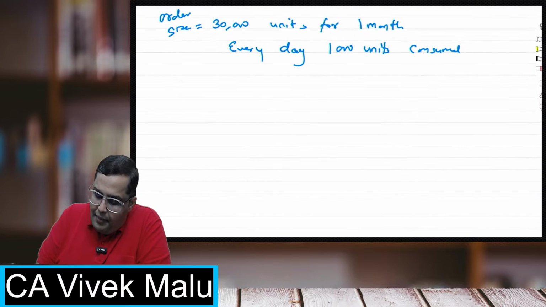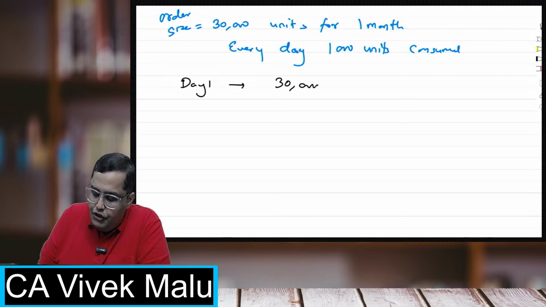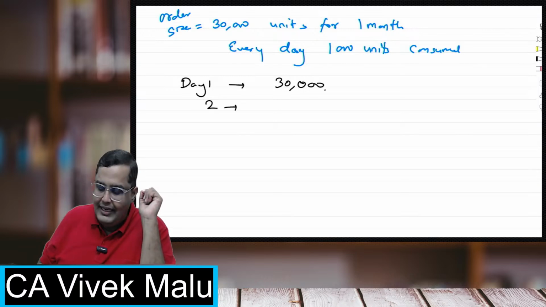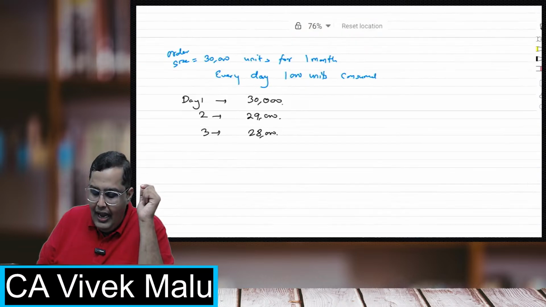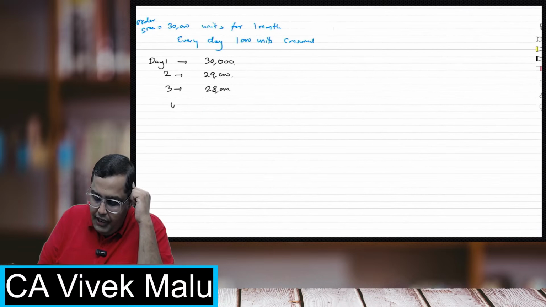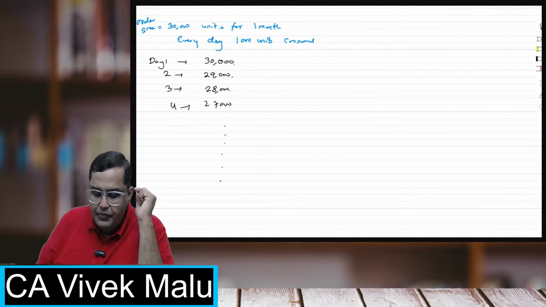Students, what will happen on day 1? On day 1, I'll be having 30,000 units. On day 2, 1,000 units will get consumed, so I'll be left with 29,000 units. On day 3, I'll be left with 28,000 units because again 1,000 units will get consumed. And so on. Day 4, 27,000. It will continuously go on like this.